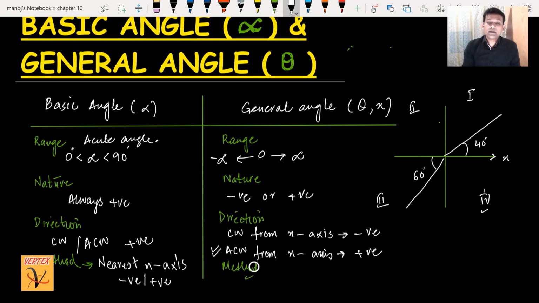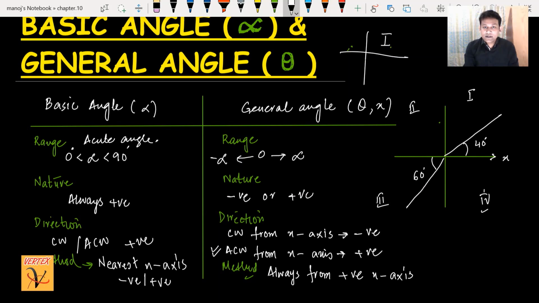Okay, the method is that we can move clockwise or anti-clockwise, but always from the positive x-axis. Please do not forget this. This is a very important part. We have to move from the positive x-axis. So it means the first, in the first quadrant, this part, we have the quadrants here, right?